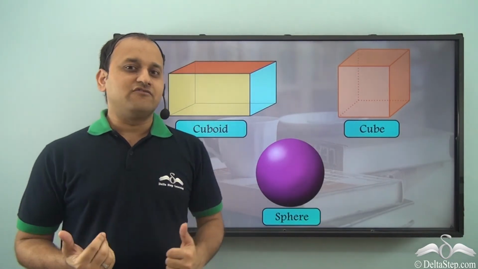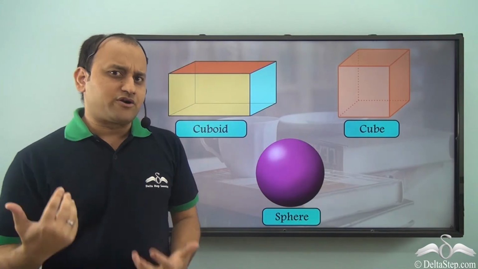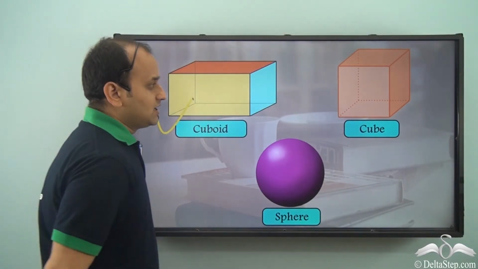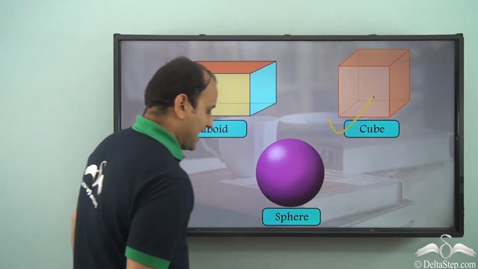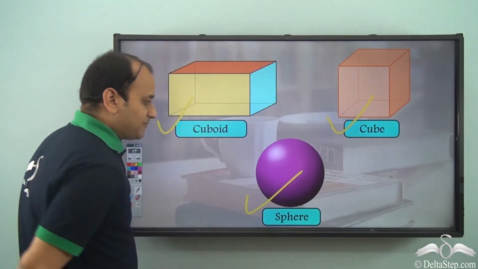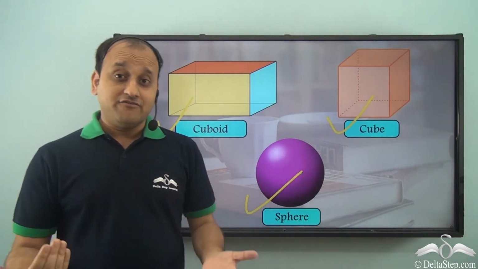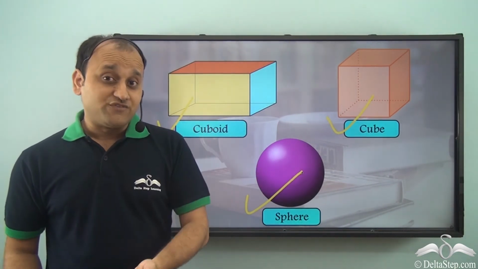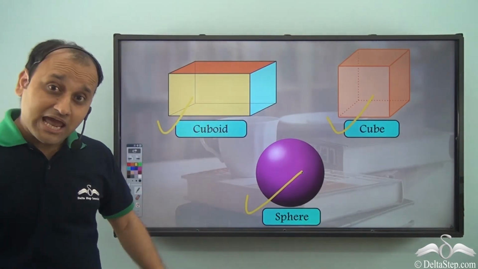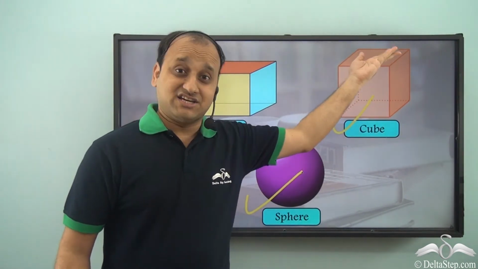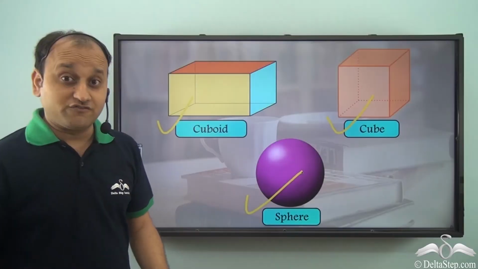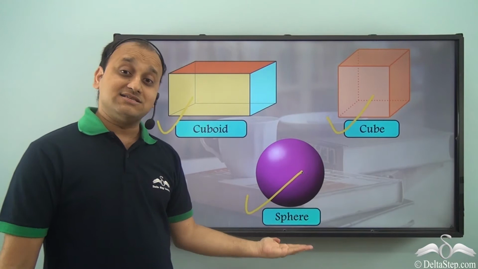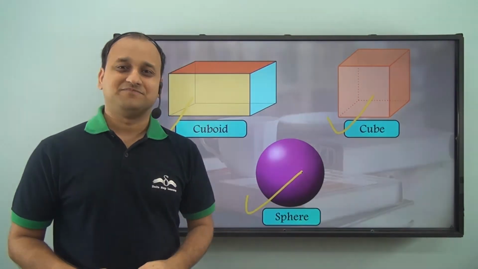So today we have learnt about three very important shapes, which are cuboid, cube and sphere. So whenever you see objects around you, try to identify which one of them has a cuboidal shape, which one of them has a cube shape, and which one of them has a spherical shape.